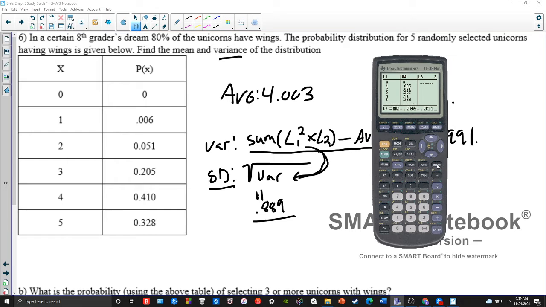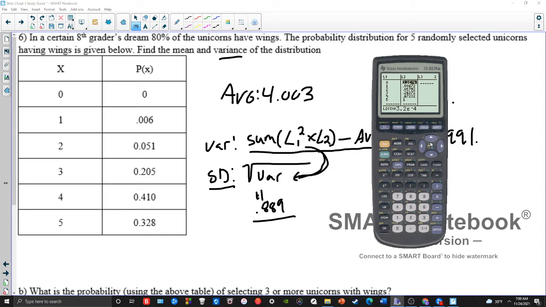I'll show you right now that these will not change. I would go second, clear. Actually, you have the list here, so let me show you. So clear list, these numbers right here. Instead of entering these all in, because it's binomial, and you can only do this with the binomial, I can go in here, press enter, go to second distribution, binomial CDF. My n is 5 because I have 5 unicorns in this table. I'm going to check up to 5 because it says 5 randomly selected. My p is 0.8 because 80% have wings. And then I'm just going to press enter.